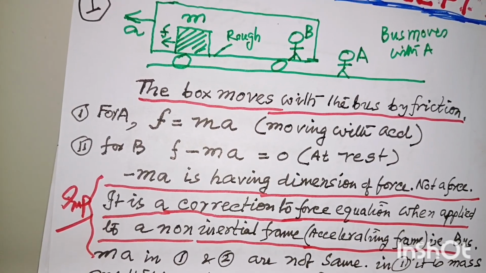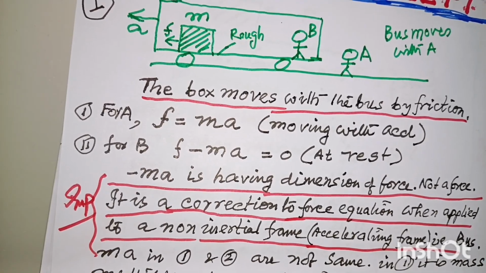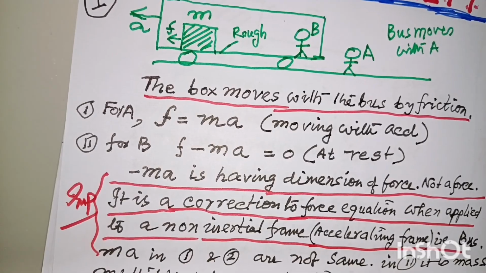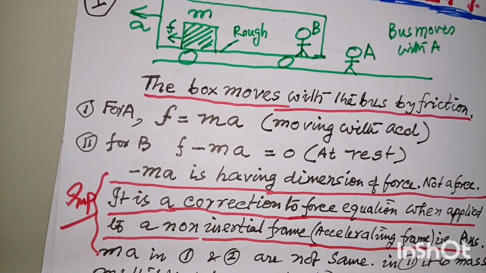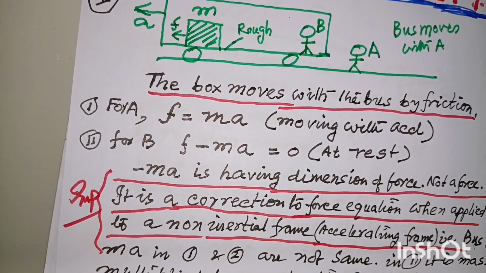In this equation, anything on the left denotes force, and anything on the right is mass into acceleration. Now, in the lower equation for B, on the left there are two terms. One is F, one is minus ma.